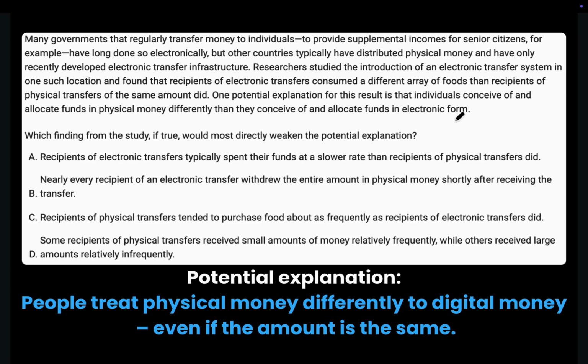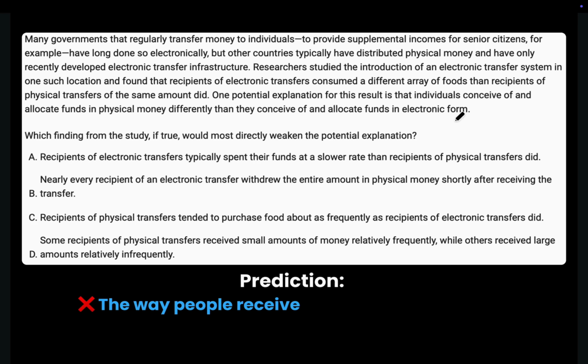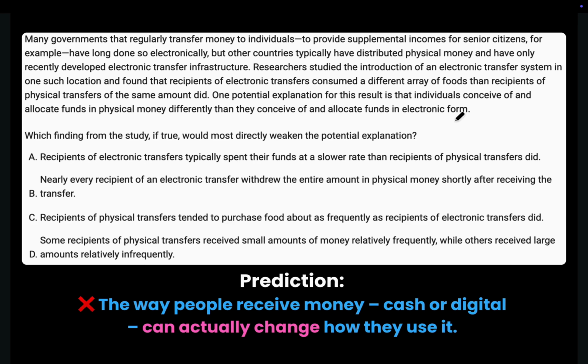Now we want to select the choice that weakens or goes against the idea that the way people receive money, cash or digital, can actually change how they use it. The reason why we need to go against the idea of the potential explanation, or the hypothesis or the claim, or whatever you call it, is because the question is asking to weaken the potential explanation. So the correct choice will follow the idea that the way people receive money, cash or digital, does not change how people use the money, and it will tell us this using the results of the study.